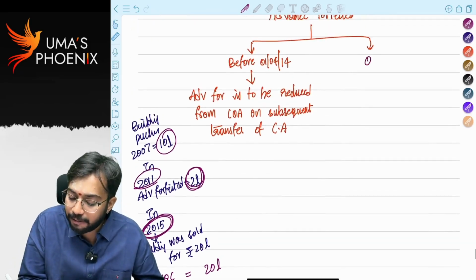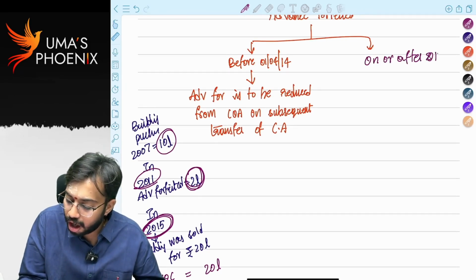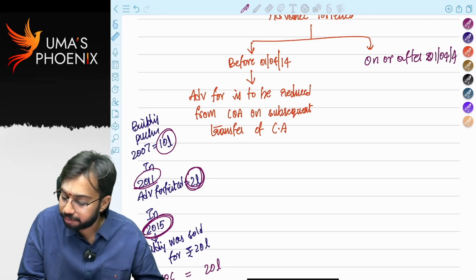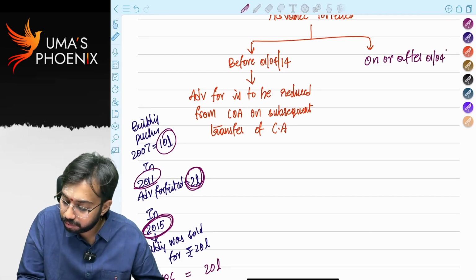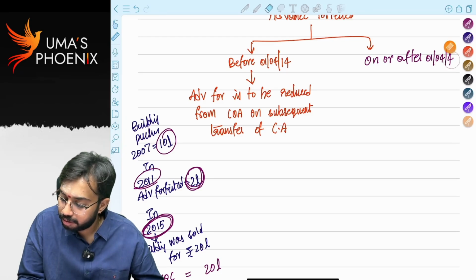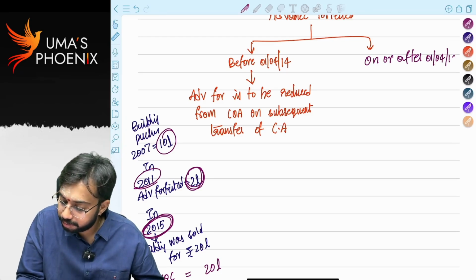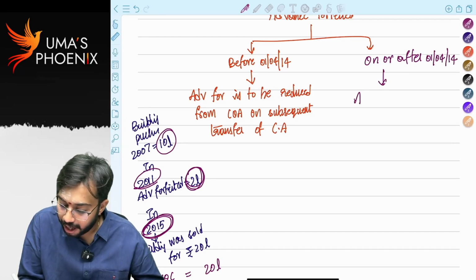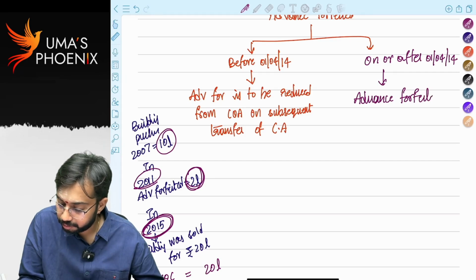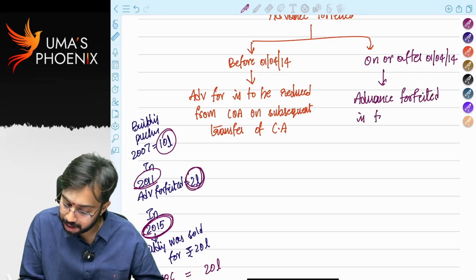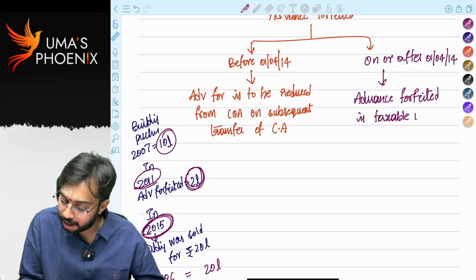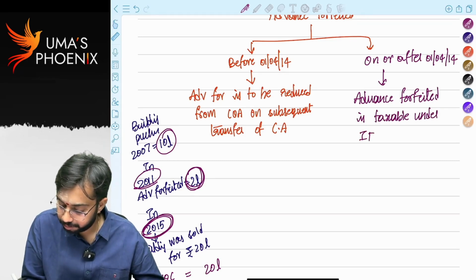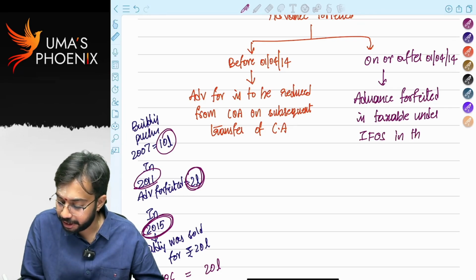If advance amount is forfeited on or after 1st April 2014, then advance forfeited is taxable under other sources in the year of forfeiture.